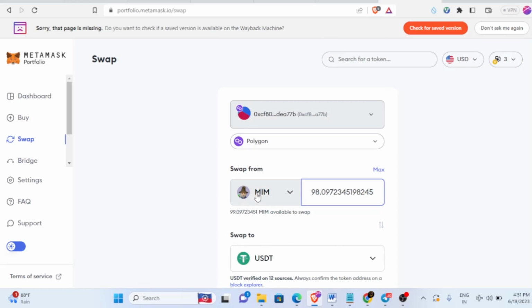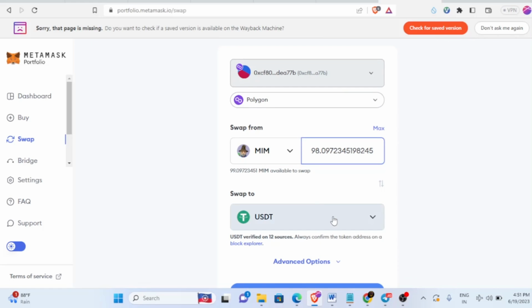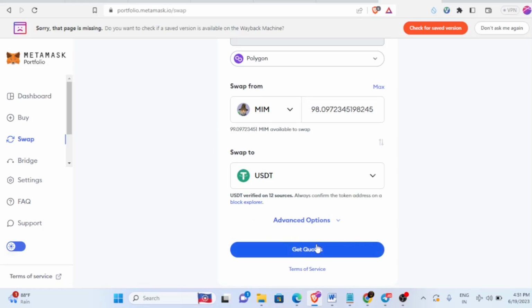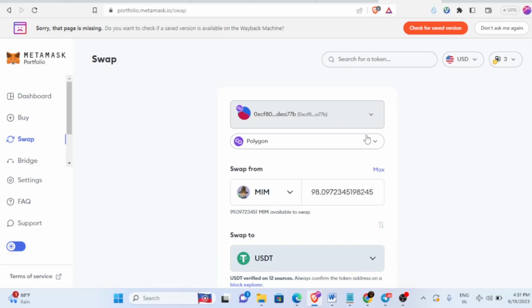So now the MIM is selected and the respective token is USDT, and you are using Polygon, okay, so in Polygon only our token is available. And now if you just click get quote, your MIM will be swapped to USDT, and then you can transfer this USDT from your wallet to Binance exchange or wherever you got the USDT. Okay, so it's a very simple process only.